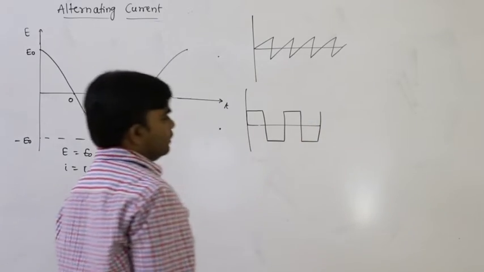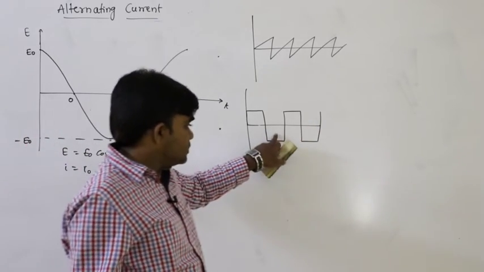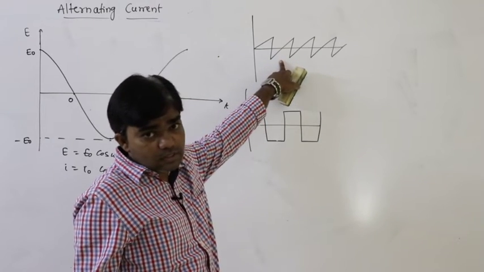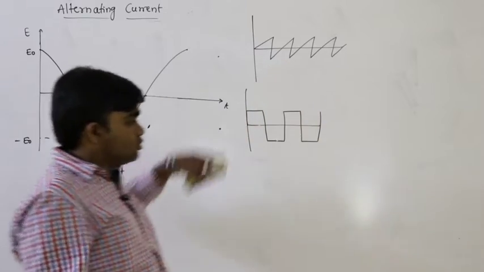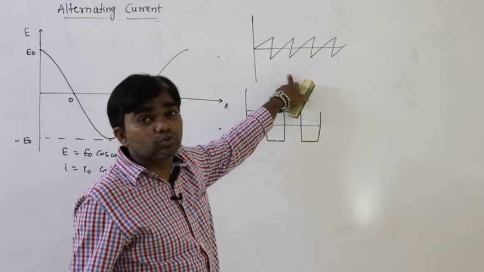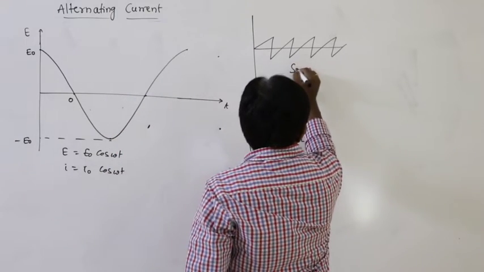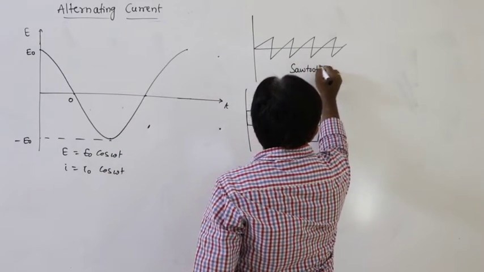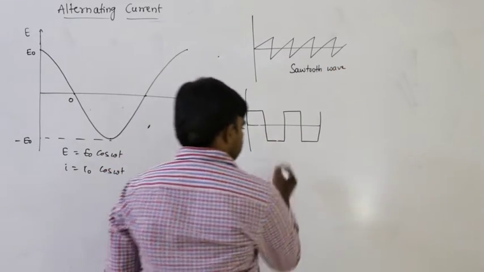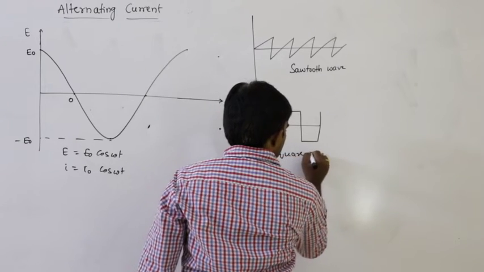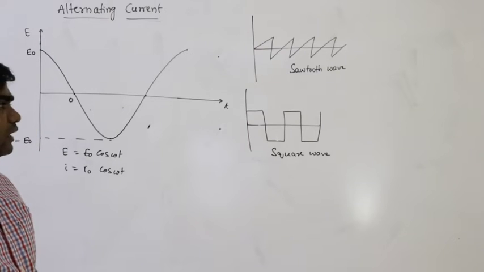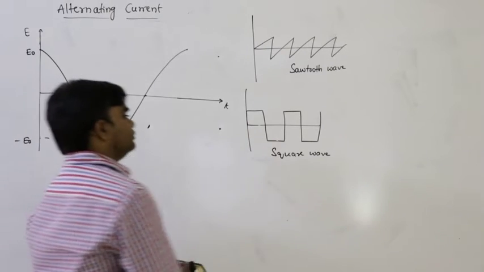This also represents alternating current and alternating EMF. So previously we drew the sine wave and the cosine wave, and this is called the sawtooth wave. Next this is the square wave. All these are representations of alternating current or alternating EMF.